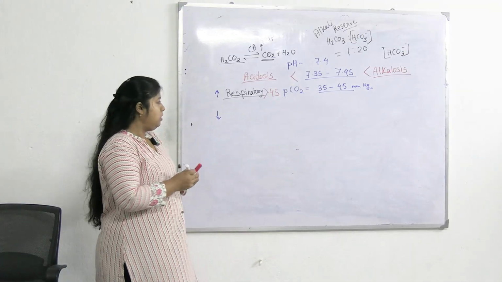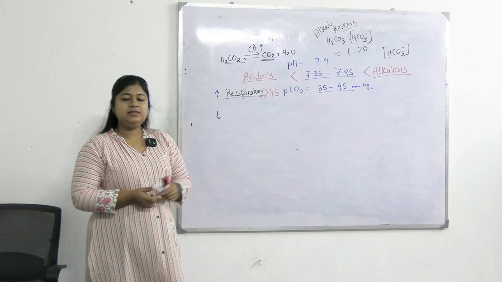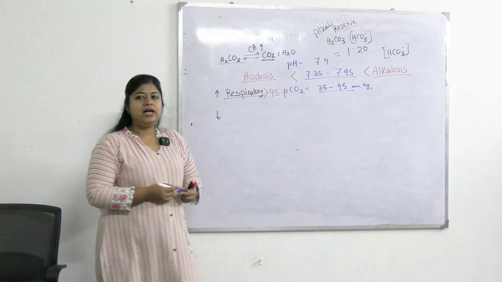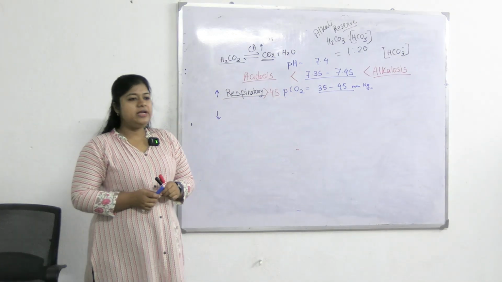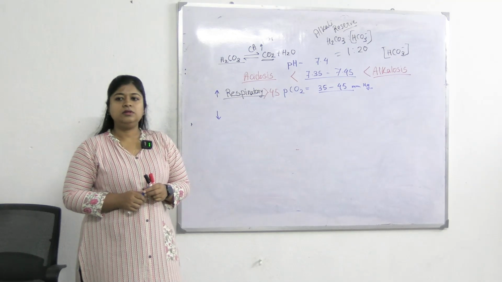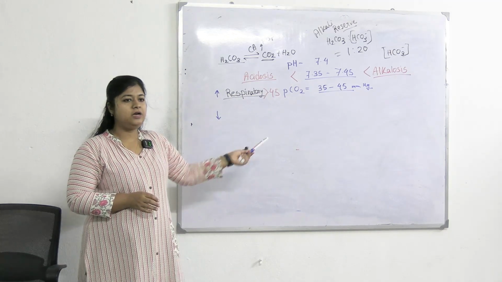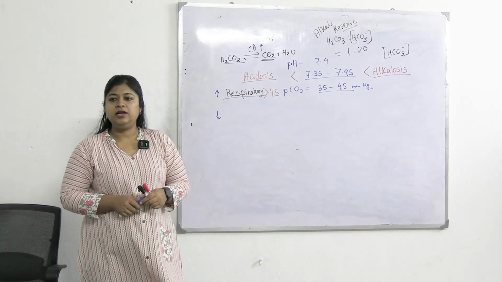Okay, so what is the other parameter we look for? Now, these parameters we are discussing, we estimate these parameters from which sample? Blood sample, so definitely we are discussing about the blood only, blood pH, blood PCO2 and blood bicarbonate level. So which blood?